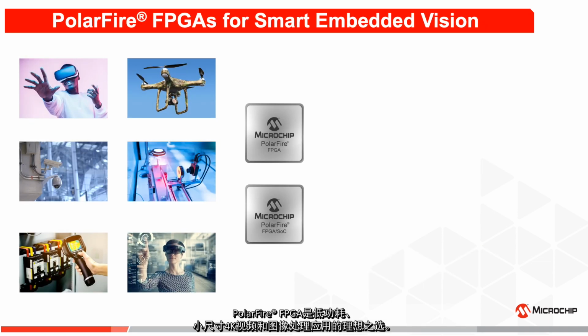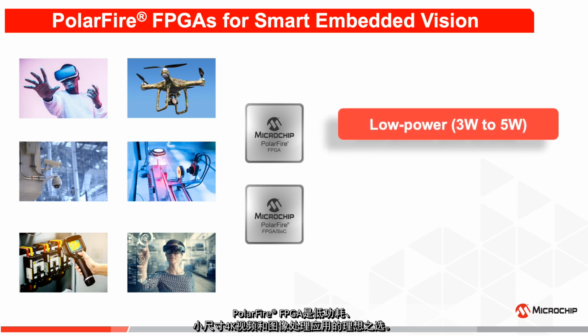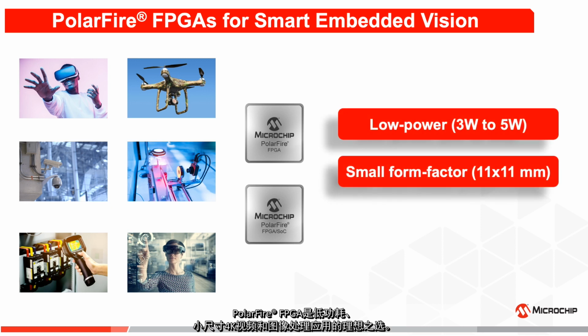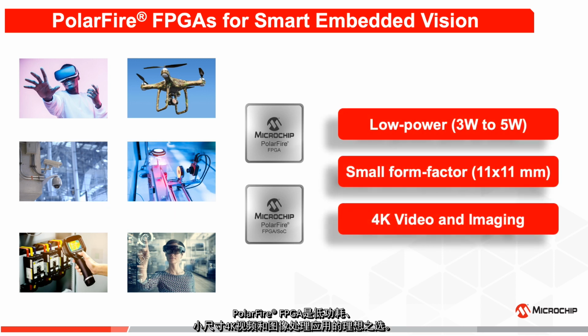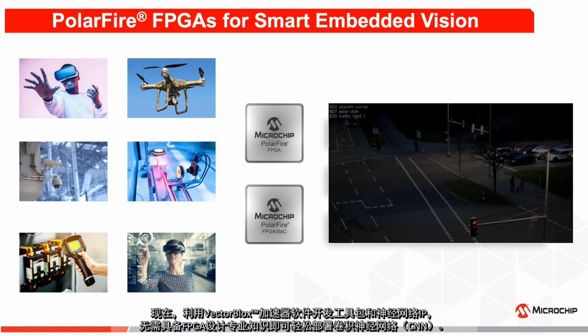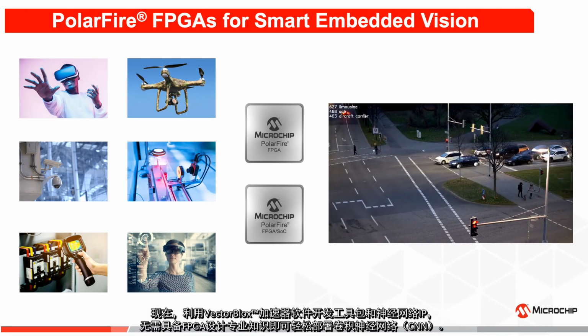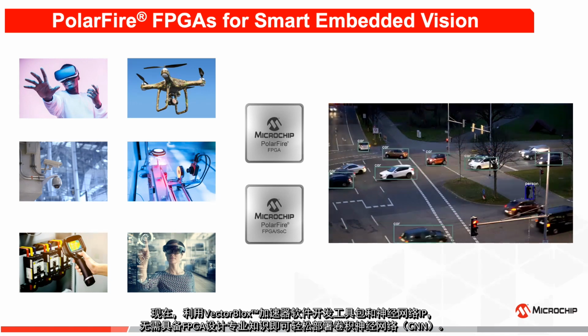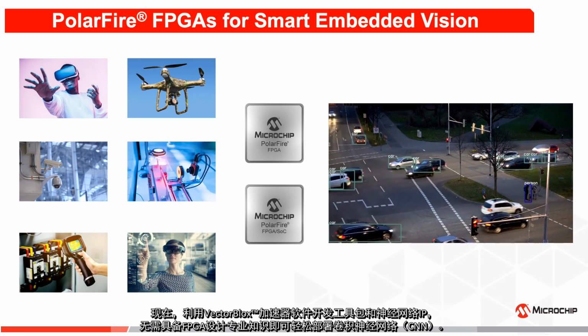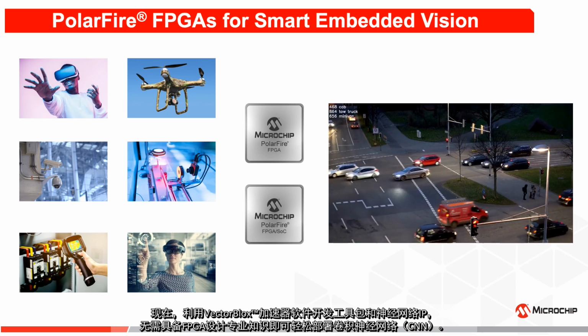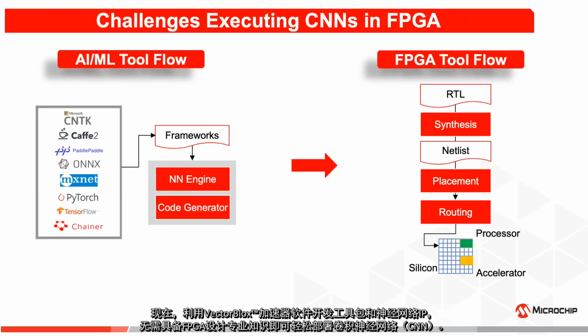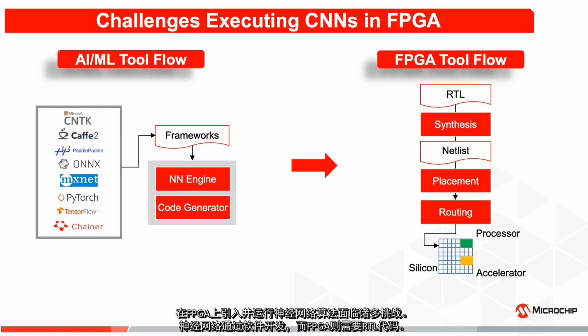PolarFire FPGAs are great for delivering low power, small form factor, 4K video and imaging applications. Now with the VectorBlox Accelerator Software Development Kit and Neural Network IP, it is very easy to deploy CNNs without prior FPGA design expertise. There are many challenges in porting neural network algorithms to run on FPGAs.